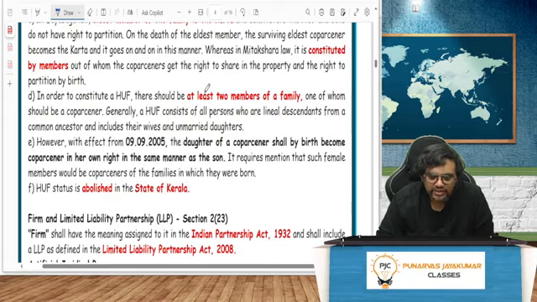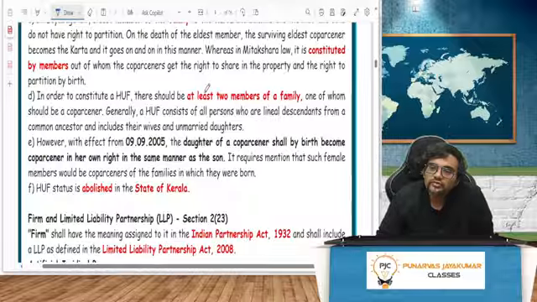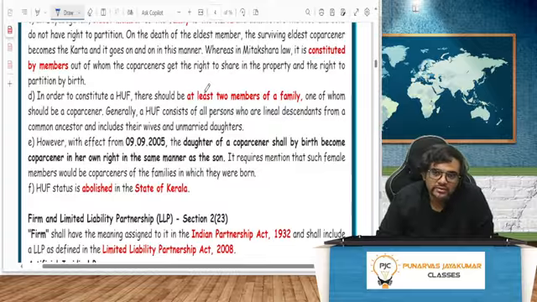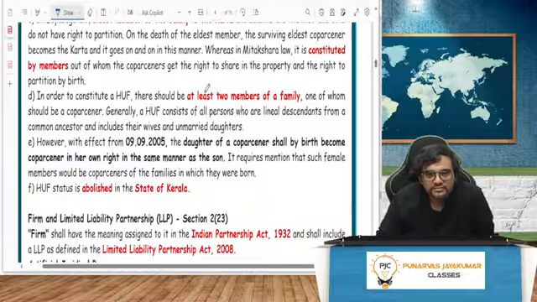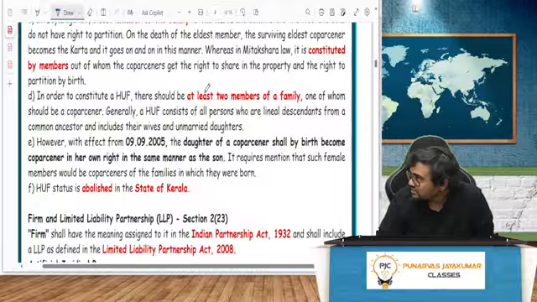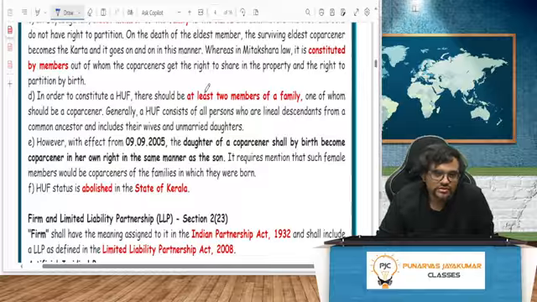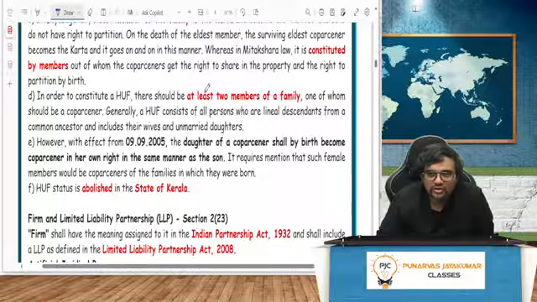In 2015, there was a Supreme Court case law where it became possible that even a female member can be a karta. Imagine, the entire concept of a male-dominated society is gone. But the logic of this Hindu law dates back hundreds of years, when there was a clear-cut thing: the man should bring the bread to the home, and the woman should look after the home. That was how it was.